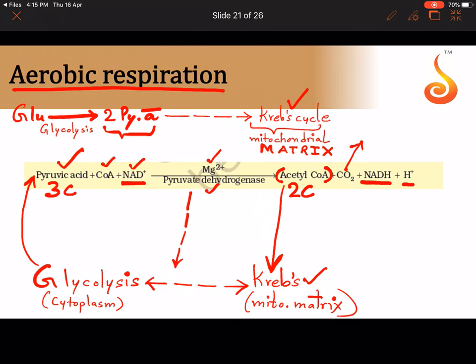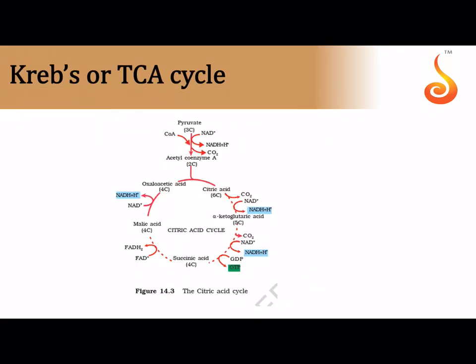So this acts as a bridge between glycolysis and the Krebs cycle. Now again you can see the Krebs cycle over here. In many books they consider this first bridging pathway as a part of the Krebs cycle, so that's why they have given it here as it is.